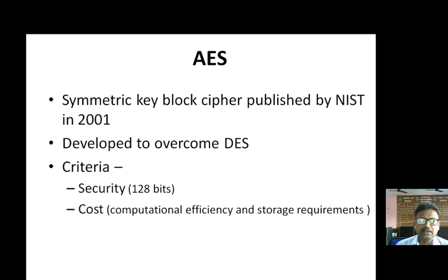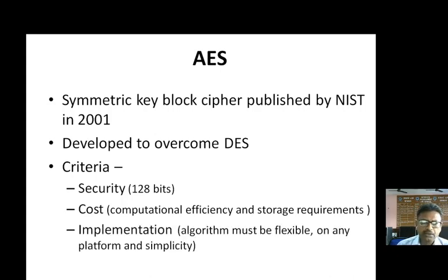The second criterion is the cost. What does cost mean? It means the computational efficiency of the algorithm as well as the storage requirement of the algorithm. The third criterion was its implementation, meaning the algorithm should be flexible enough, it should be simple, and it can be used on any kind of platform.